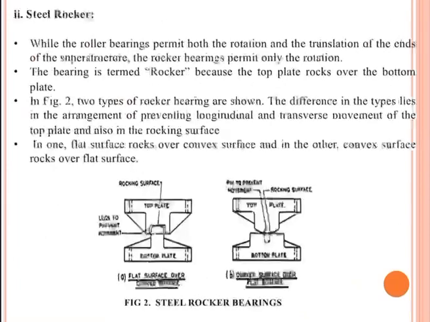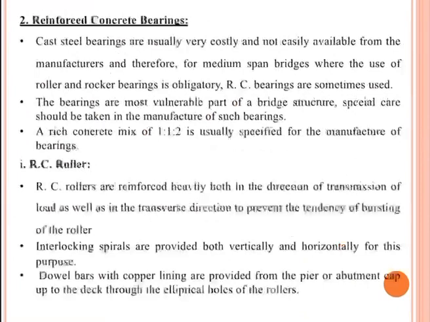Next is the steel rocker. The roller bearing permits both rotation and translation of the ends of the superstructure, but the rocker bearing permits only rotation. The bearing is termed a rocker because the top plate rocks over the bottom plate. Basically, in one, a flat surface rocks over a convex surface, and in the other, a convex surface rocks over a flat surface.